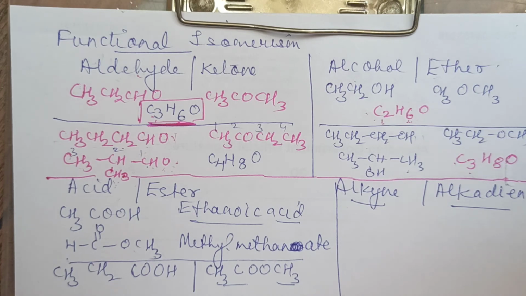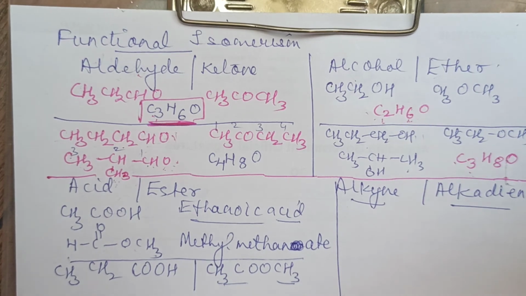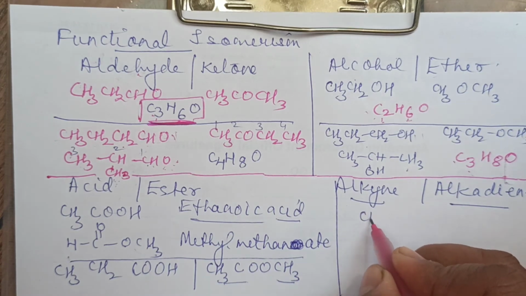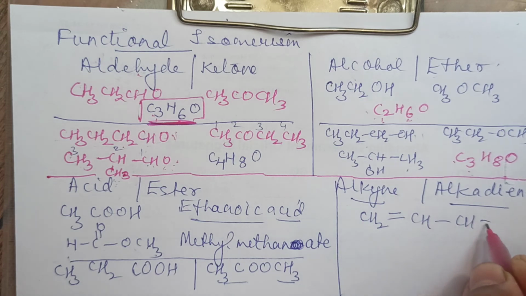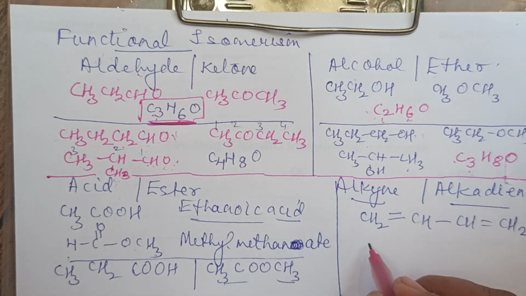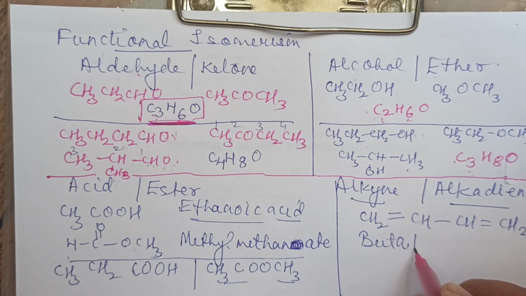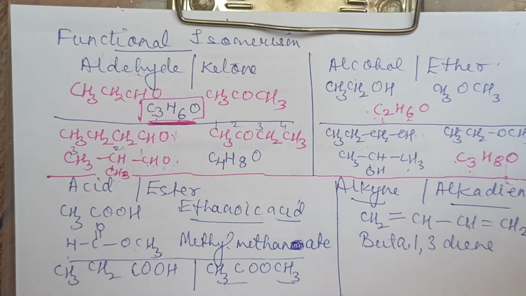One is having an alkyne triple bond, another one is having two double bonds. Let me take the example of this: CH2=CH-CH=CH2. What is the name of this, children? Bute. The double bond is present twice, so buta-1,3-diene. At the 1 and 3 positions there is a double bond present.